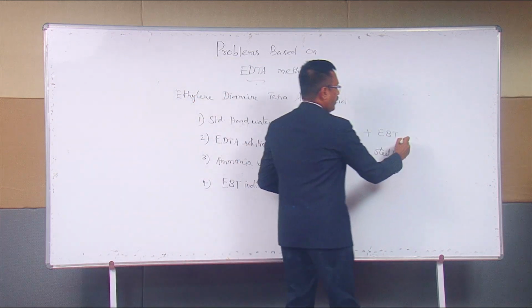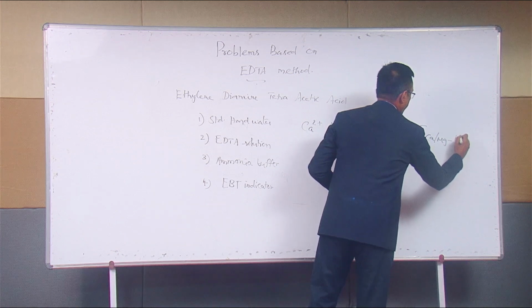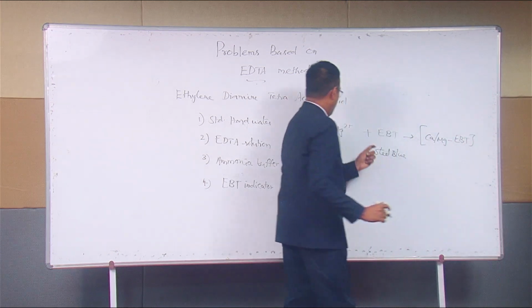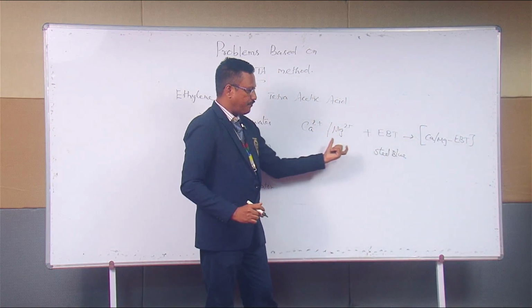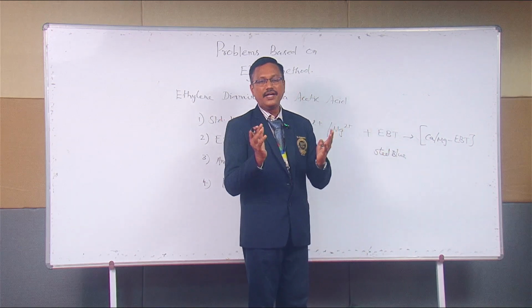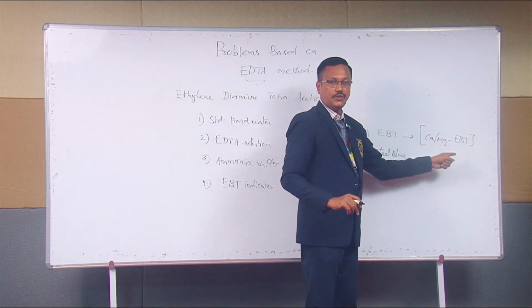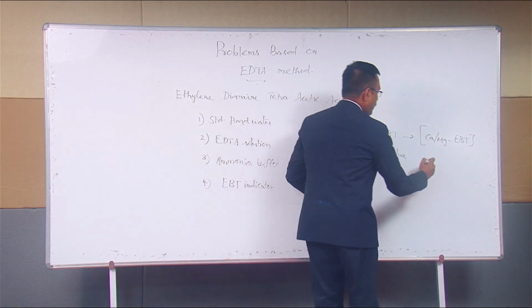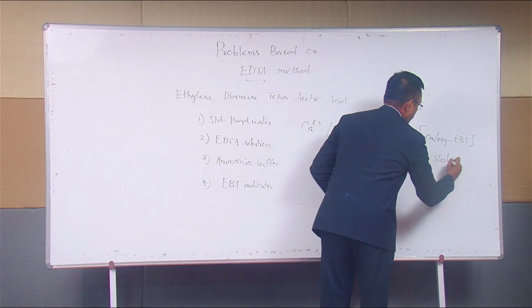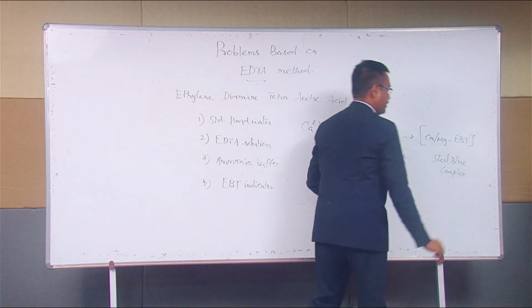It will form an unstable complex, the calcium, magnesium, EBT complex. This water is colorless. The color of your indicator is steel blue. When they form an unstable complex, the instability is represented by the square bracket. This is called your wine red complex.